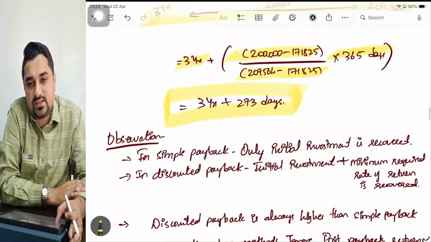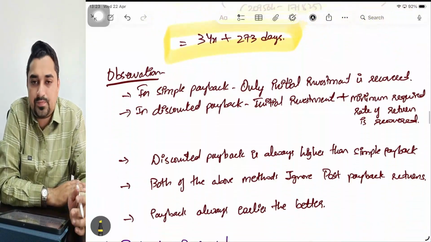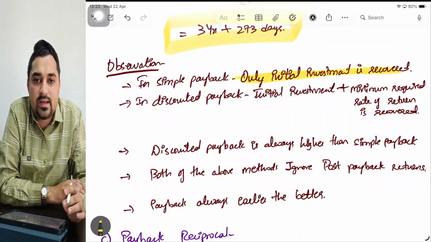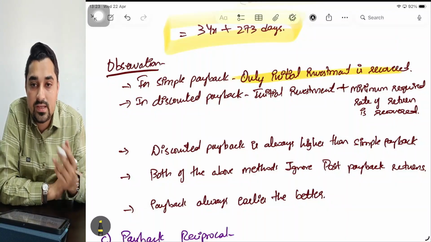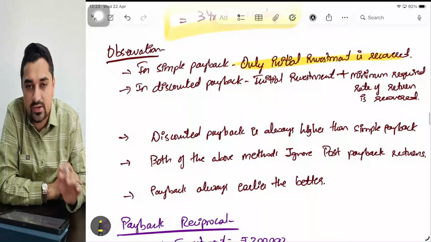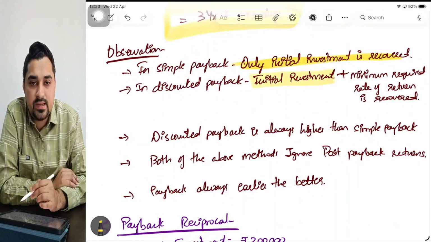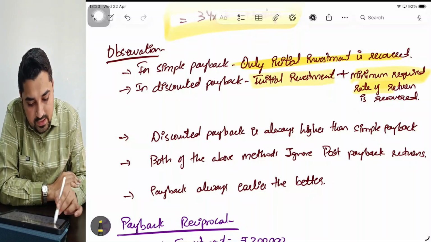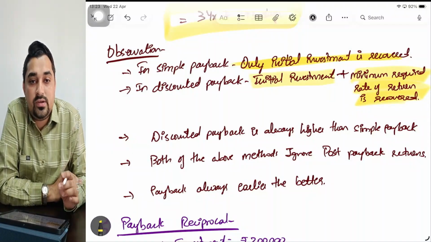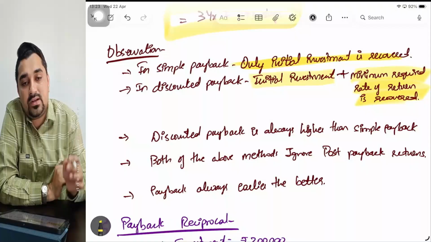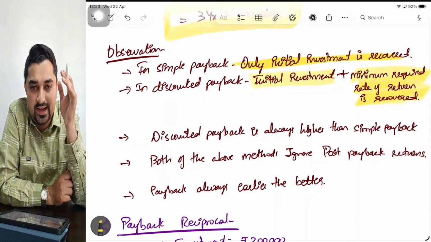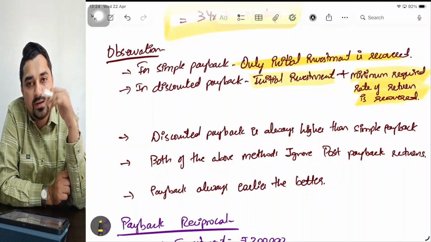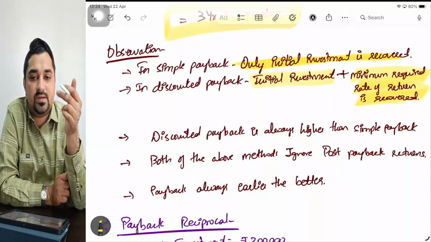Now what is the difference between simple payback and discounted payback? In case of simple payback, I am only recovering my original investment. Whereas in case of discounted payback, I am recovering my initial investment along with the minimum required rate of return. That is your opportunity cost, that is your cost of capital. It means if I have discounted my cash flows at 10%, in case of discounted payback, I am not only recovering 2 lakhs, I am recovering 2 lakhs along with a return of 10%. So that is the interpretation.